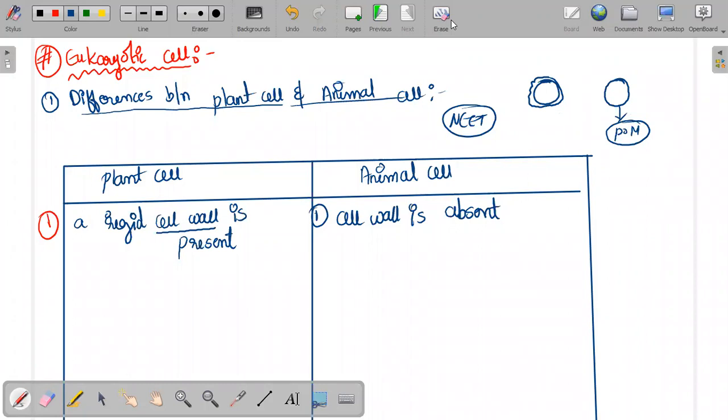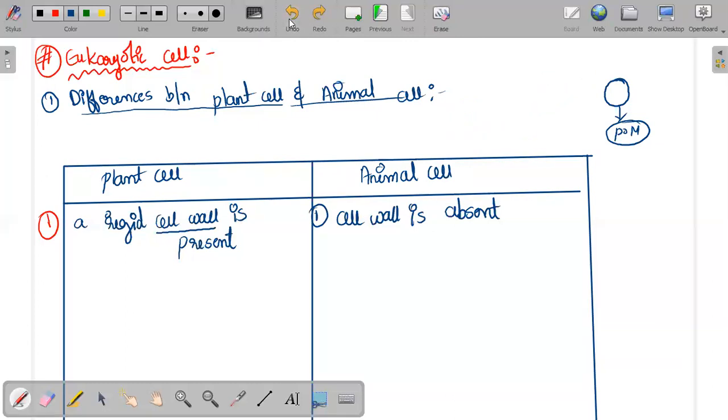Plant cell will have the cell wall. When it comes to the animal cell, we will not have any cell wall. Now we will be directly having plasma membrane. The outer layer is called the cell wall. The inner layer is called the plasma membrane. That is a major difference between the plant cell and the animal cell.